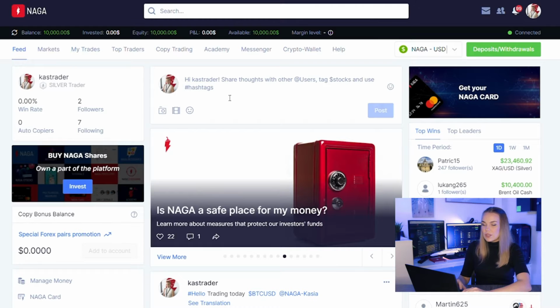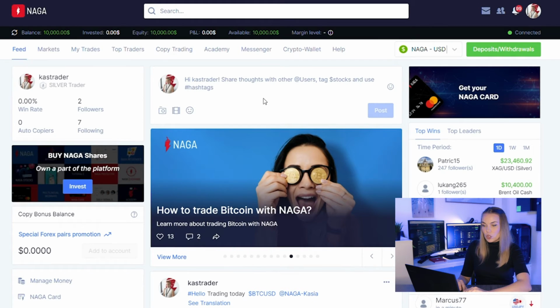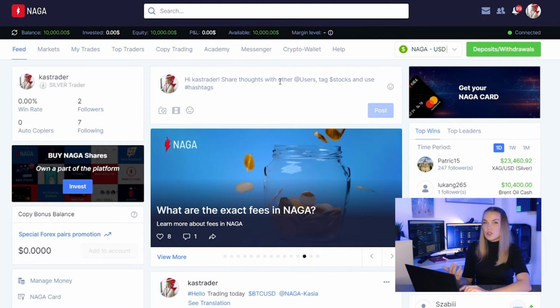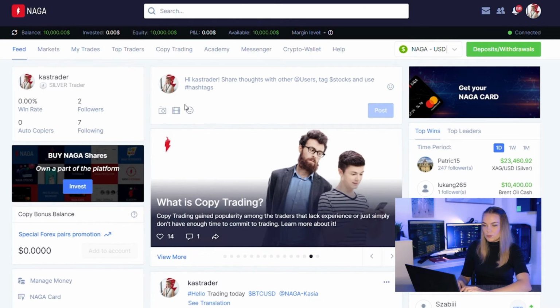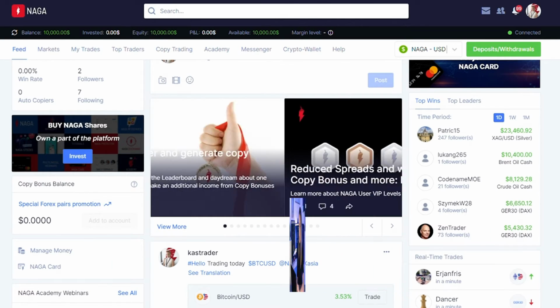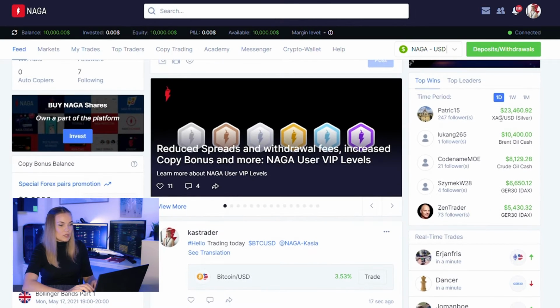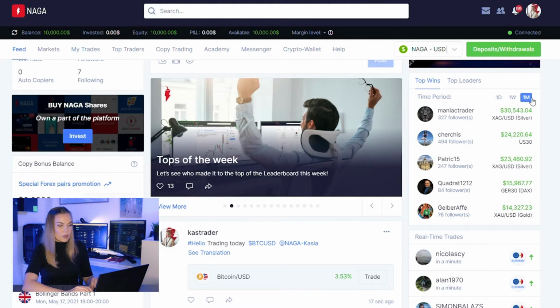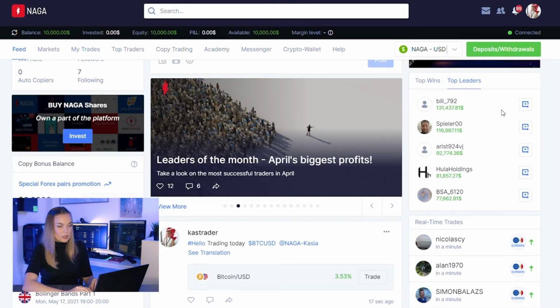So now let's look around a little bit around the global feed, because this is what we call the global feed. Your private profile is your profile feed. So the global feed has a lot of information for you in compact form. So if you go to the right, you will see top wins from today or a week or a month, and you will see top leaders.